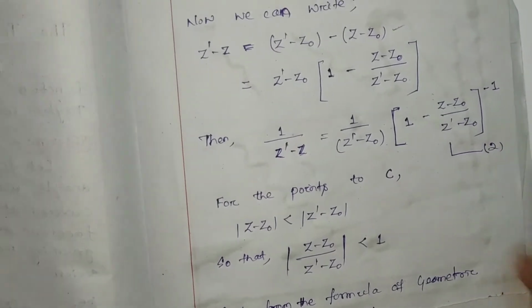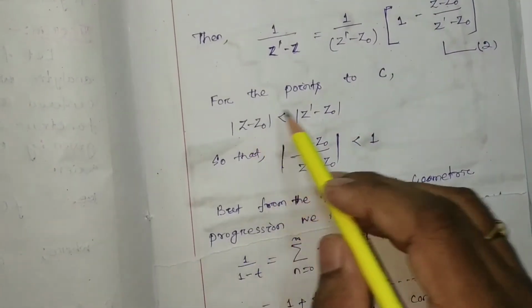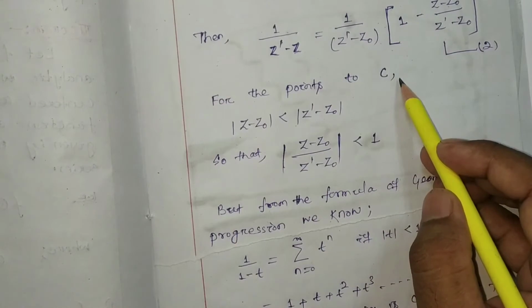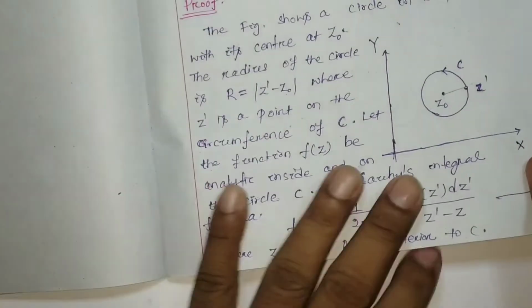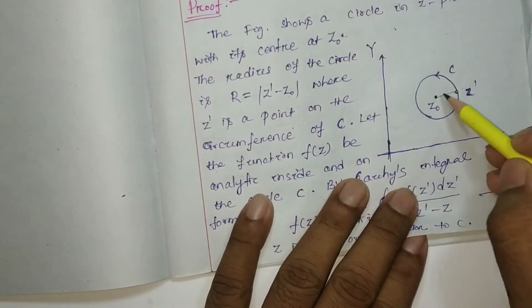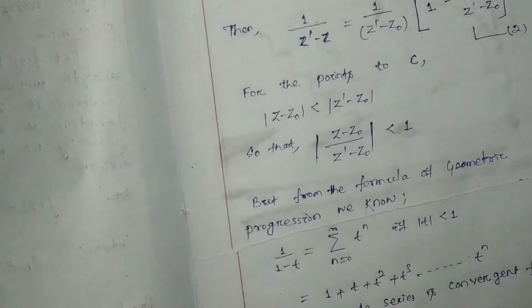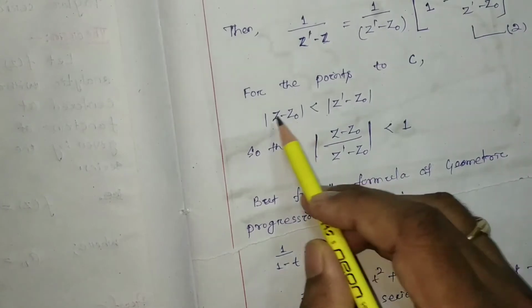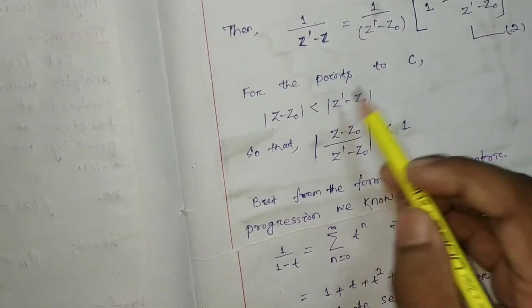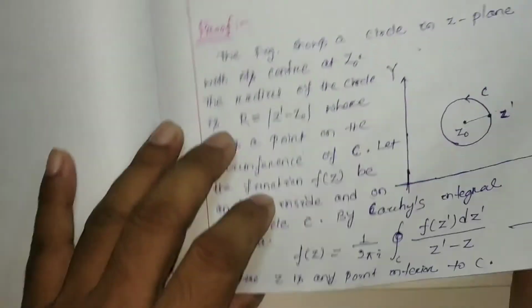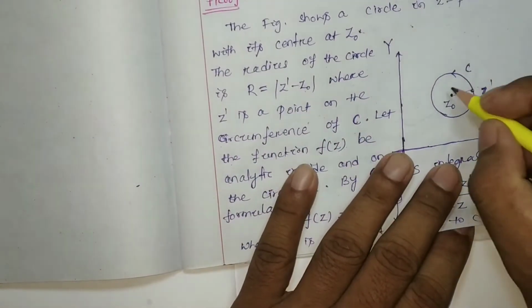For any point z inside C, |z - z0| is always less than |z' - z0|. How is it? Suppose we consider any point z here.